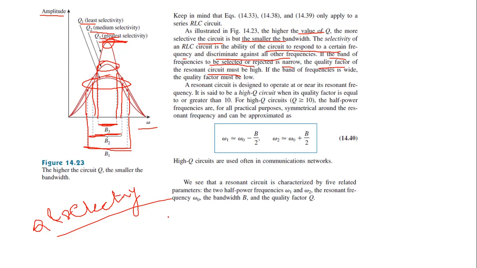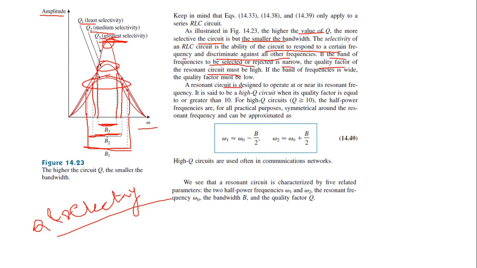The Q factor determines the selectivity of the circuit. If the Q factor is high, it means that the circuit is highly selective and the bandwidth is narrow. So Q is directly proportional to selectivity and inversely proportional to bandwidth.